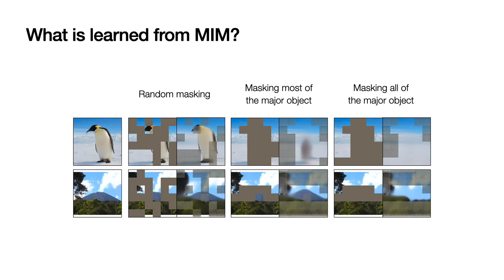Finally, the visual results demonstrate that MIM learns the semantics of the image, not simple copying of nearby pixels. Even if most parts of the major object are masked, the model can still predict the existence of the object and reconstruct the object.